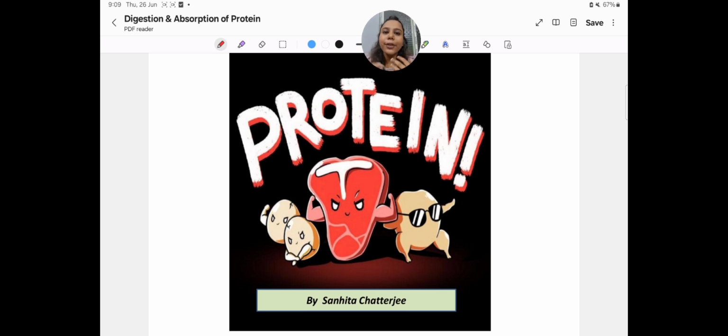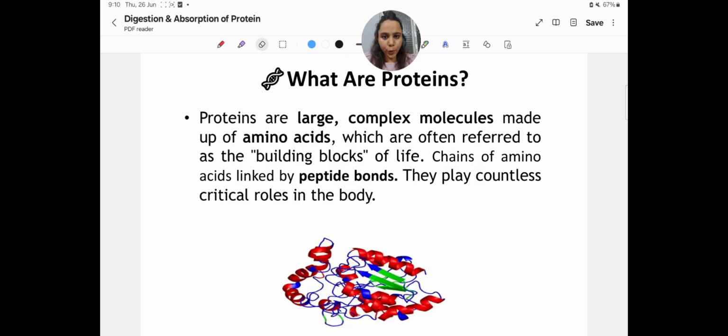And today we will learn about protein, because it's a very important component of our body. It is known as the building blocks and it makes us a stronger, healthier person. So let's start. So, what are proteins?